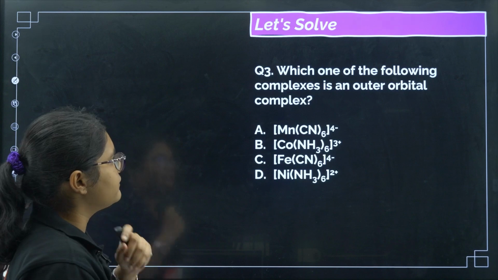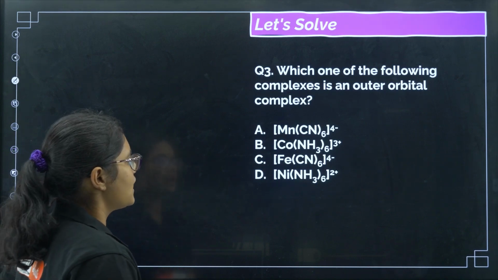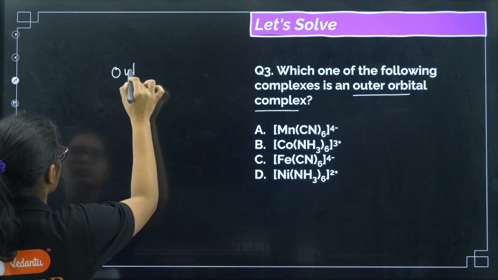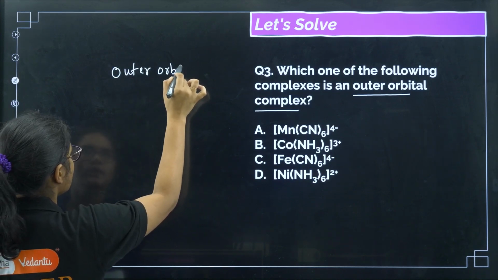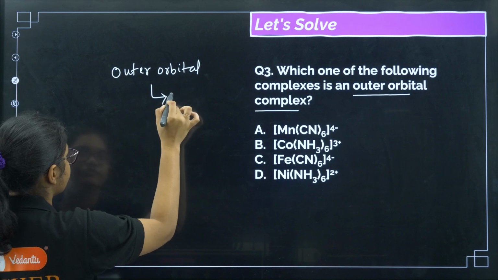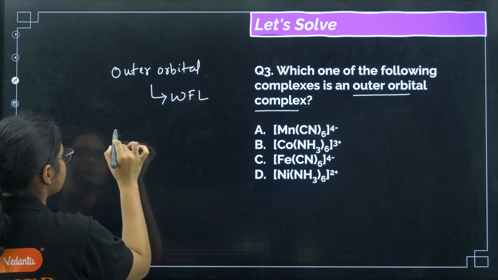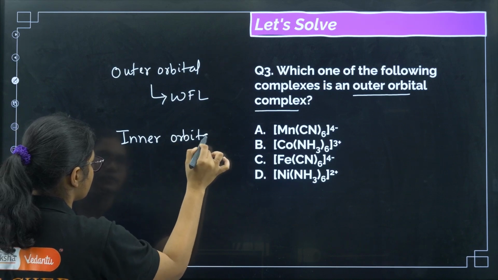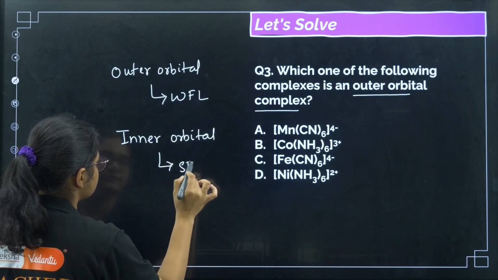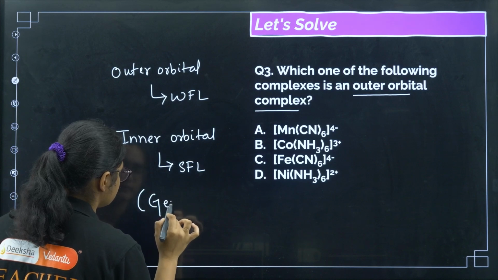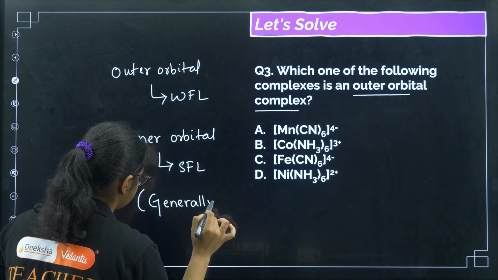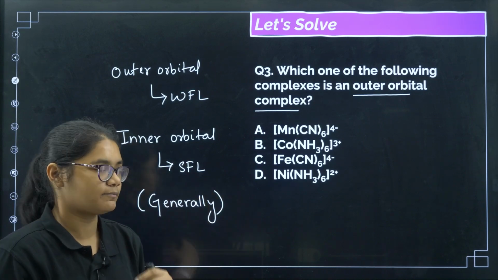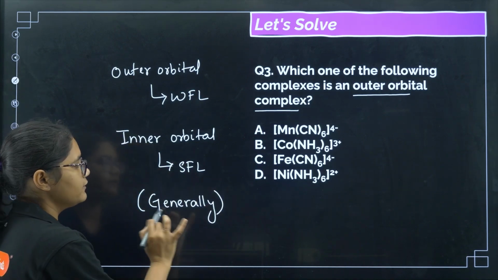Now coming to the next question: which one of the following complexes is an outer orbital complex? Here I'll tell you two things you have to remember. For outer orbital complexes we generally need weak field ligands, and for inner orbital complexes we generally need strong field ligands. But remember, this is only generally. Sometimes with strong field ligands also we can get outer orbital configuration. I'll tell you the example for that also, but this is generally what happens.